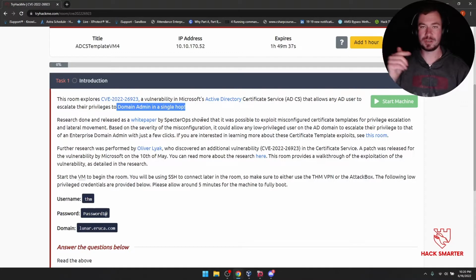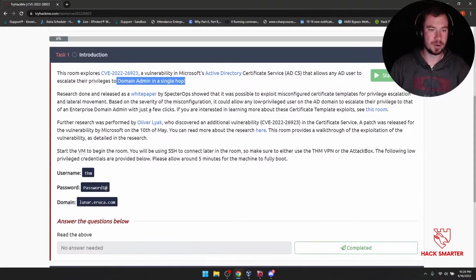Now, if you remember from our stream last night, we talked through BloodHound and we showed those different attack vectors that get to domain admin. This allows you to do it in one hop from a low-level user.